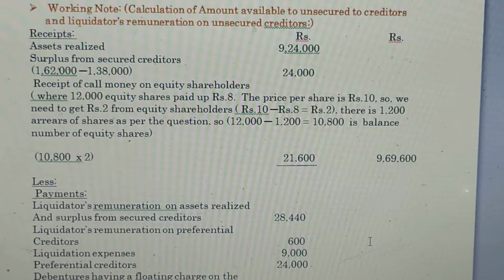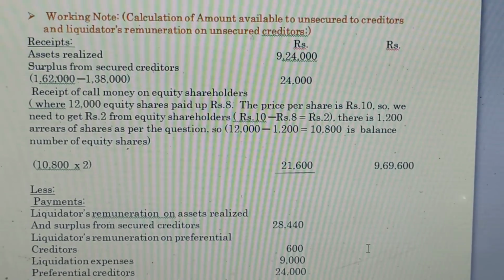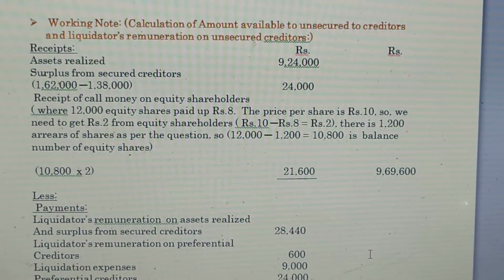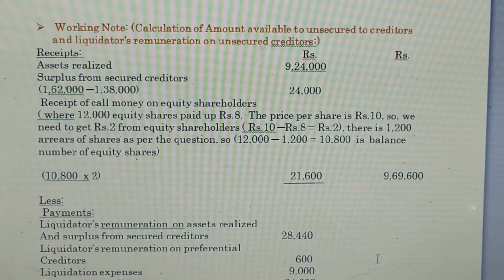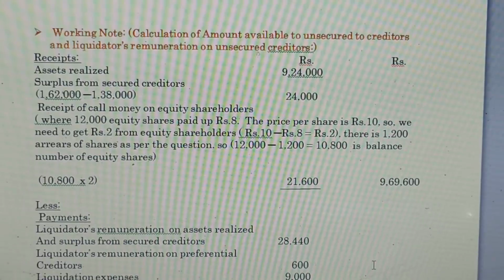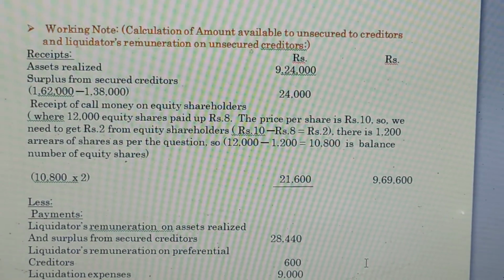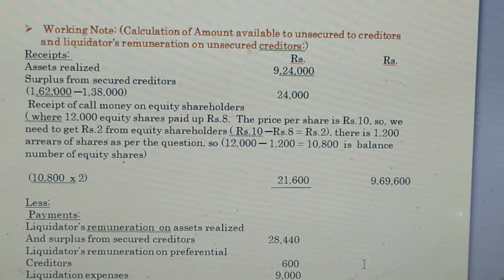The face value of the share is rupees 10, so the company needs to get 2 rupees from the partly paid shareholders: 10 minus 8 gives rupees 2.